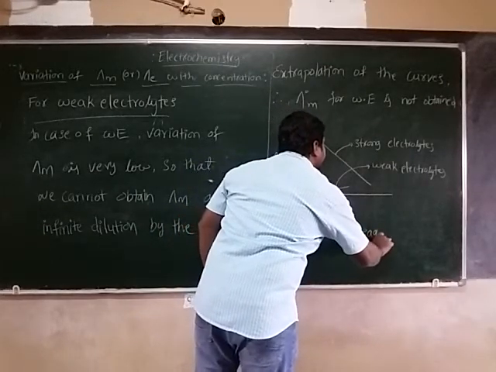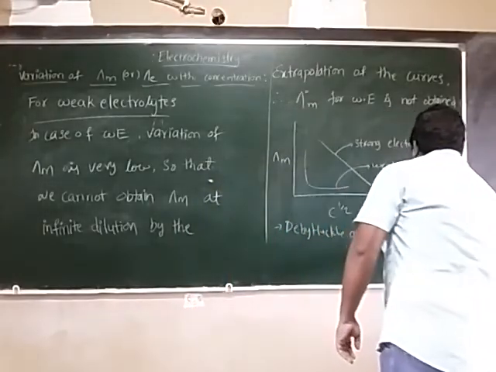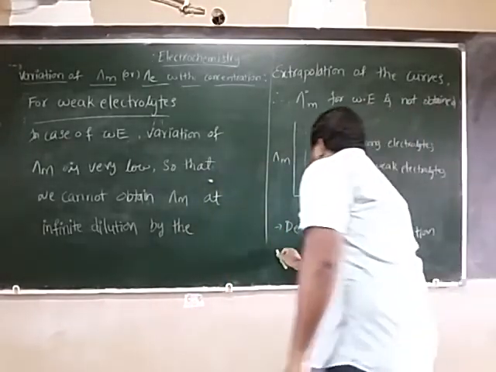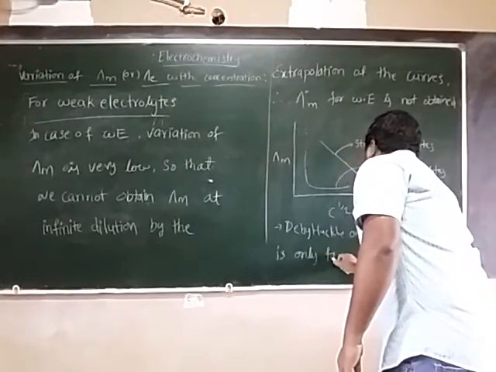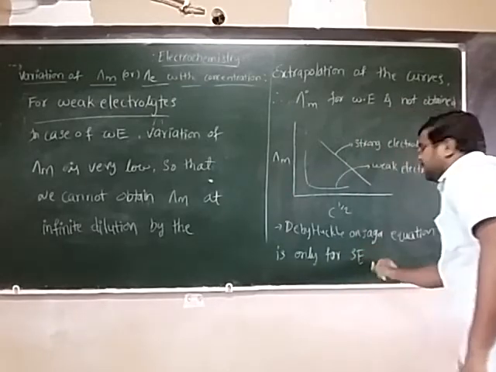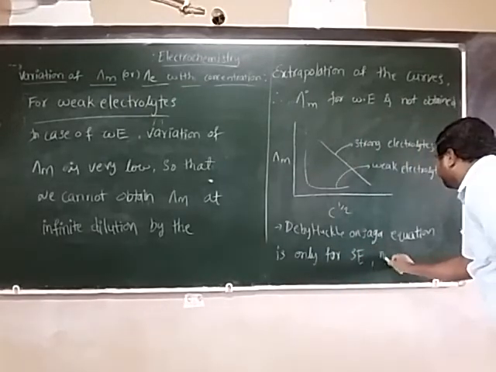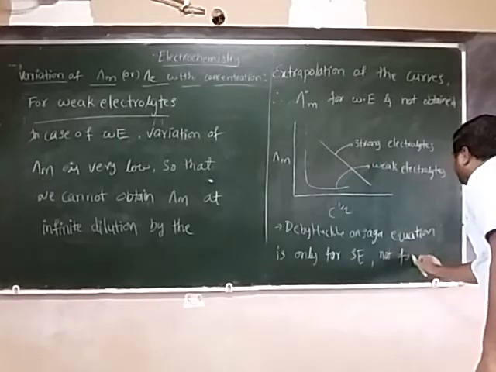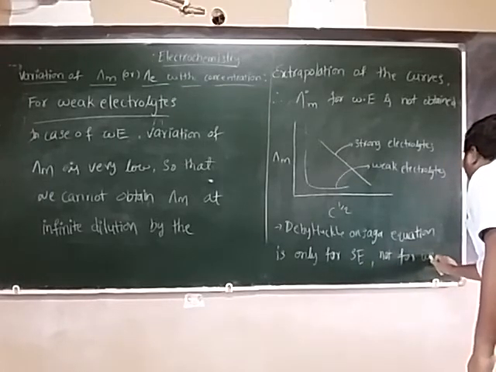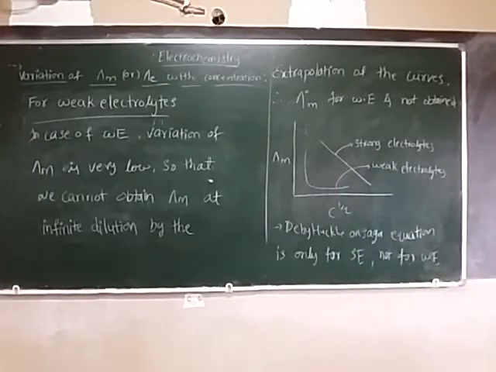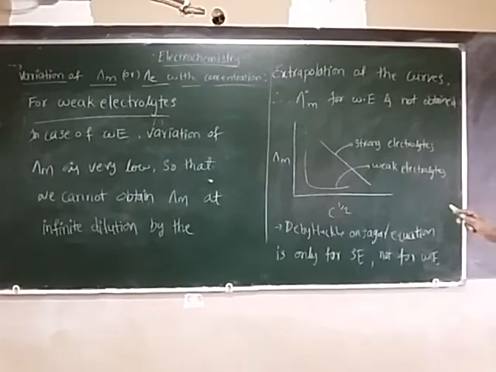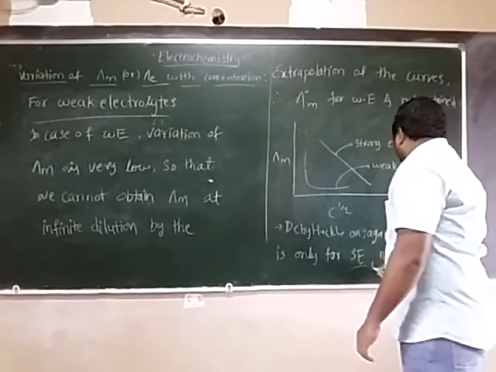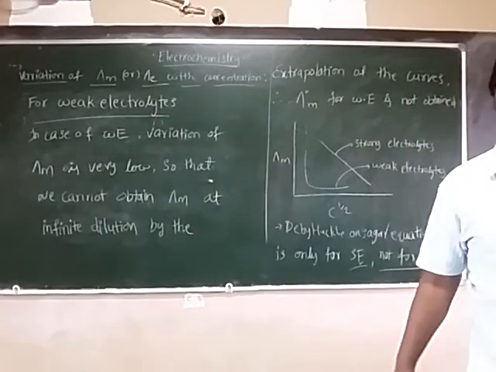By this we can say the Debye-Hückel-Onsager equation is only applicable for strong electrolytes, not for weak electrolytes.